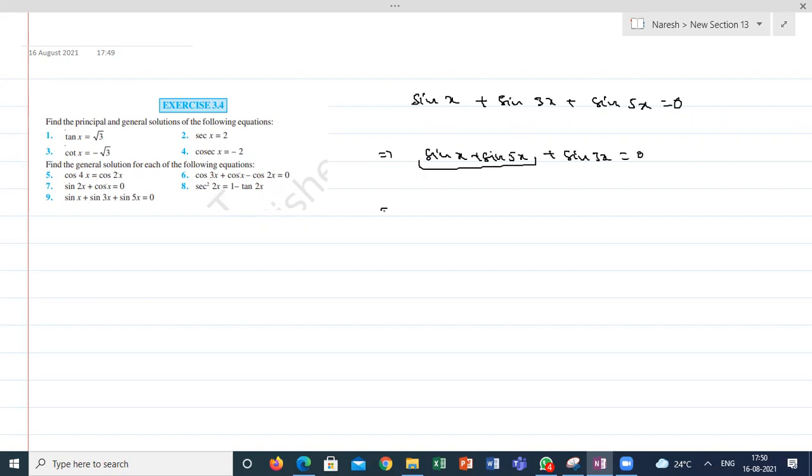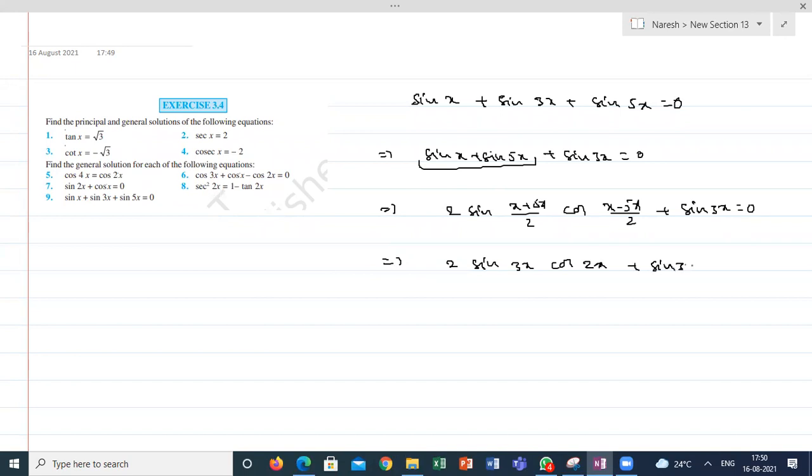Apply the sin c plus sin d formula. This will be 2 sin of (c plus d) by 2 cos of (c minus d) by 2, plus sin 3x is equal to 0. This will be 2 sin 3x cos of minus theta is cos theta, so 2 sin 3x cos 2x plus sin 3x. If I take sin 3x common, this will be sin 3x times (2 cos 2x plus 1). So sin 3x is equal to 0 or cos 2x will be equal to minus 1 by 2.